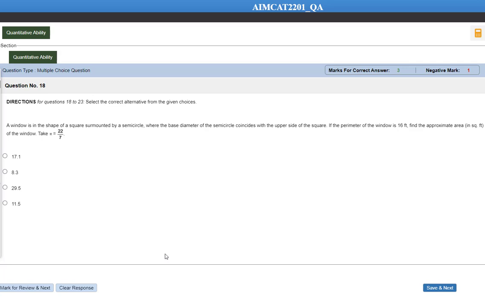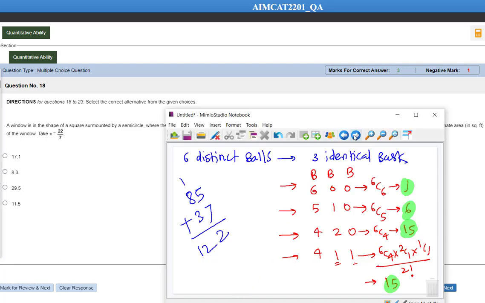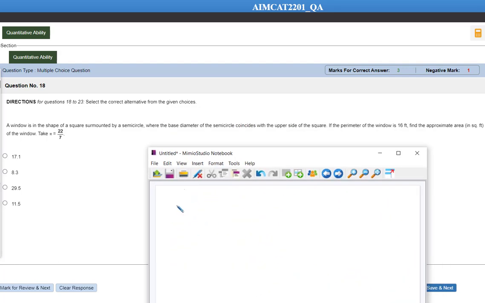Now let's have a look at question number 18. How many questions have we done till now? 11 questions. A window is in the shape of a square surmounted by a semicircle. Let me show you the diagram. The diameter of the semicircle coincides with the upper side of the square. If the perimeter of the window is 16 feet.